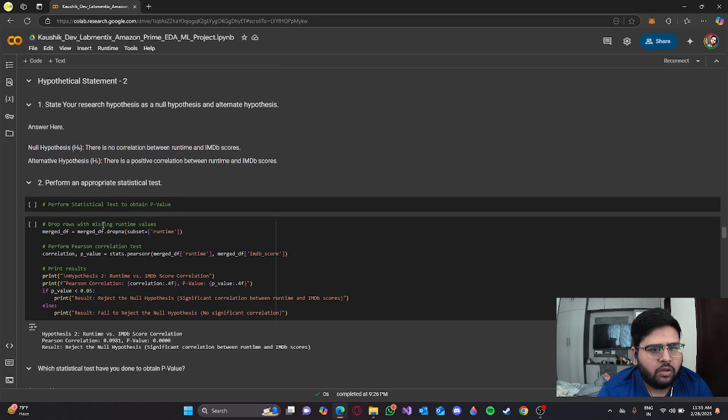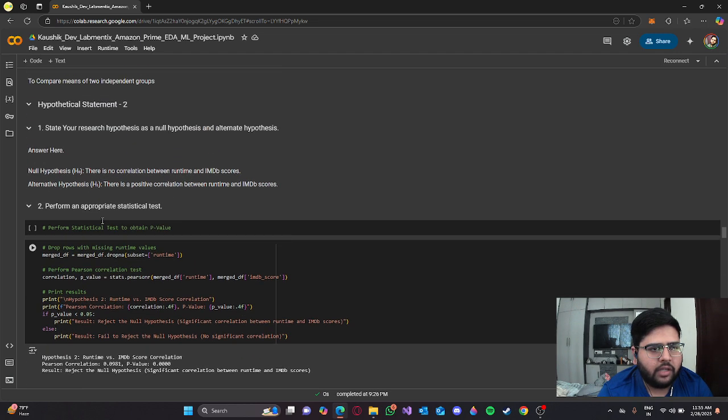So the second hypothetical statement, the null hypothesis, is that there is no correlation between runtime and IMDb scores. The alternative hypothesis is that there is a positive correlation between runtime and IMDb scores.